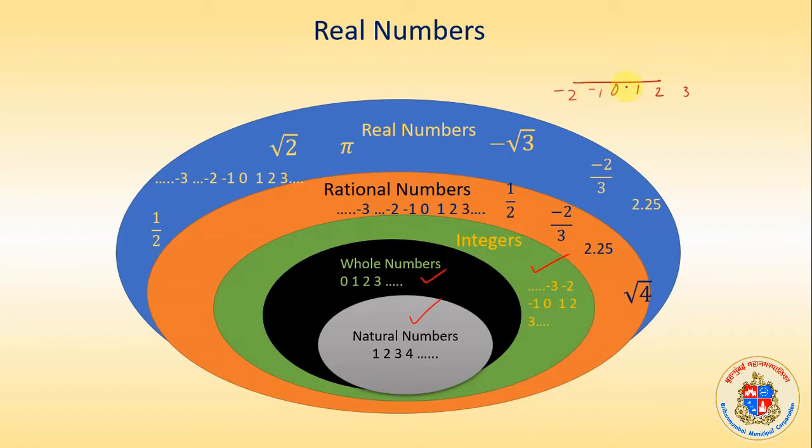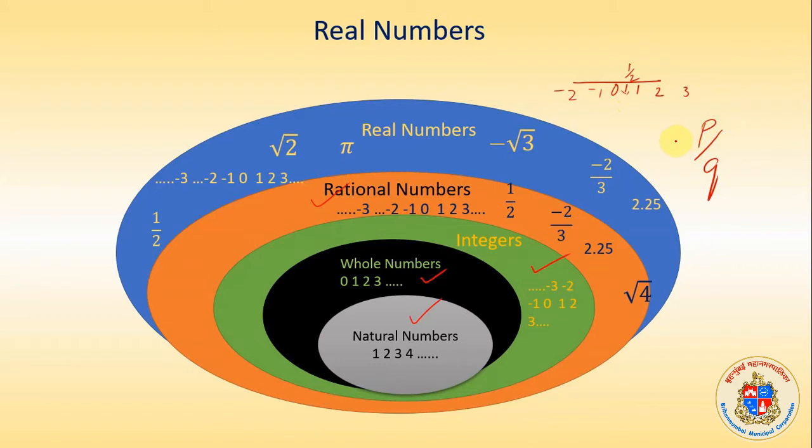Later we came to know that there are numbers in between 0 and 1. If it is divided into 2, we wrote it as 1 upon 2, and we considered them as rational numbers which can be represented in the form of p upon q.